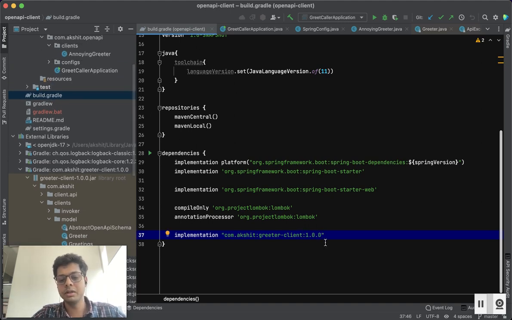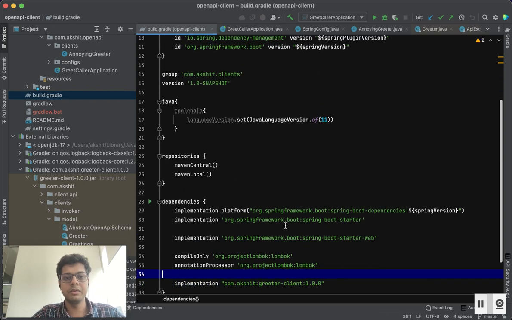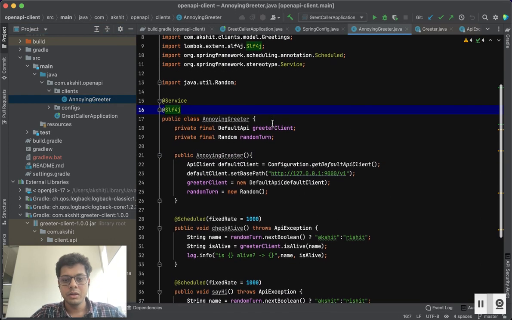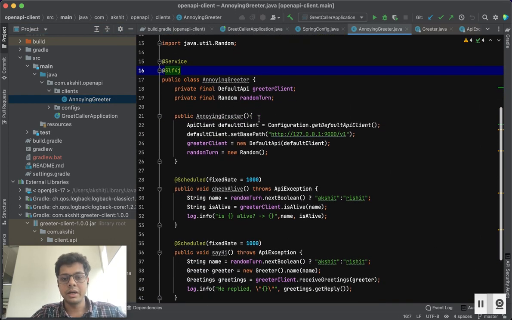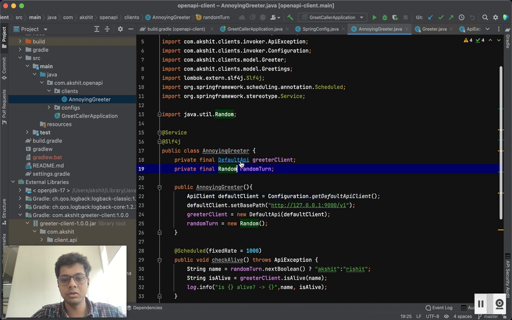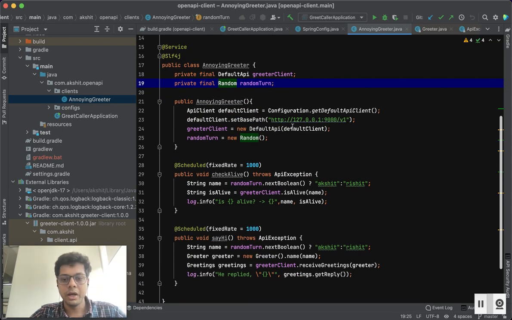Once we have added this dependency, we can build it, and it will recognize this dependency. Now how do we use this client? Using it is as easy as defining a variable, default API greeter client, and we construct this client from the auto generated code. This default API is our auto generated code from importing that library, and we set the base path.